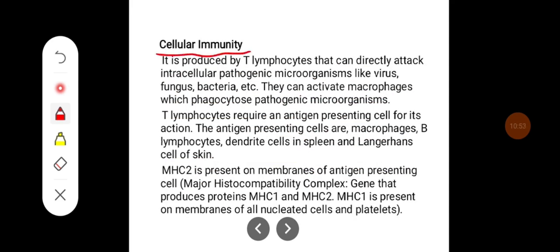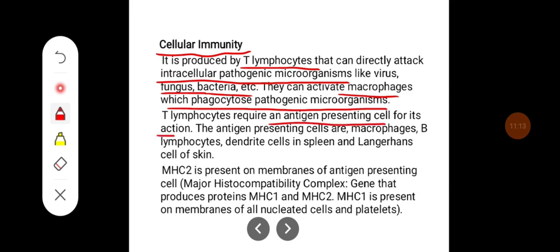Coming to cellular immunity, it is produced by T lymphocytes that can directly attack intracellular pathogenic organisms like viruses, fungi, bacteria. They can activate macrophages which phagocytose pathogenic microorganisms. T lymphocytes require an antigen presenting cell for their action.